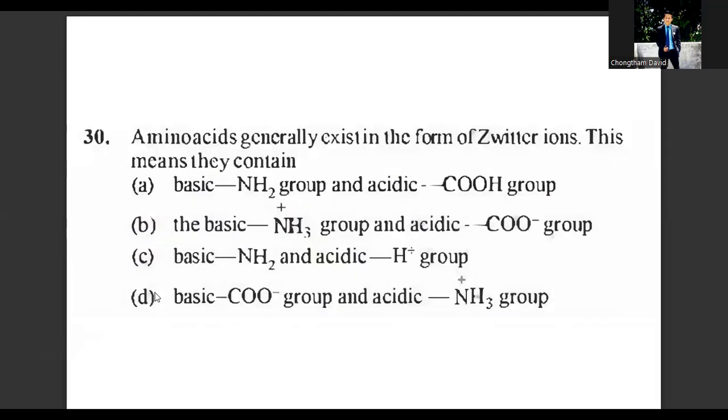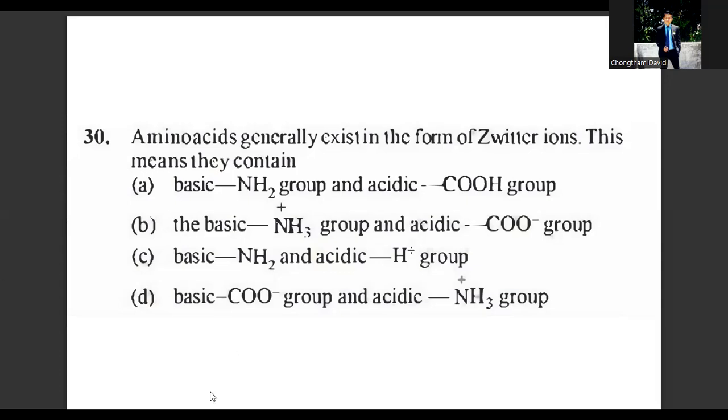Amino acids generally exist in the zwitter ion form, which is a dipolar state of amino acids. This means the zwitter ion contains both negative and positive charge. The proton of the carboxylic group is transferred, that is hydrogen. It is mentioning this zwitter ion.